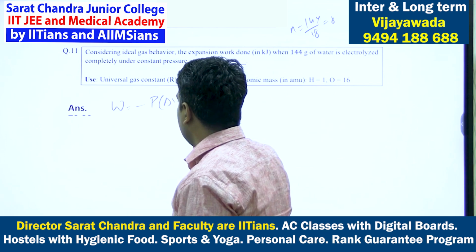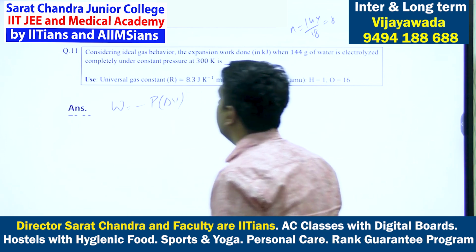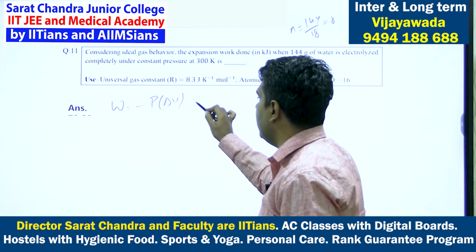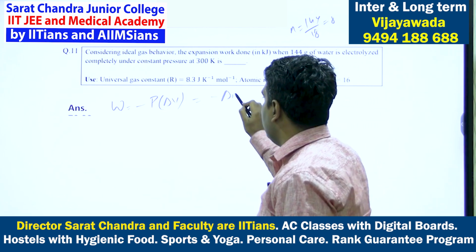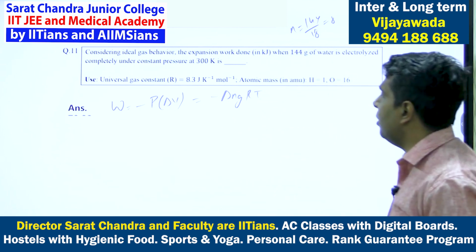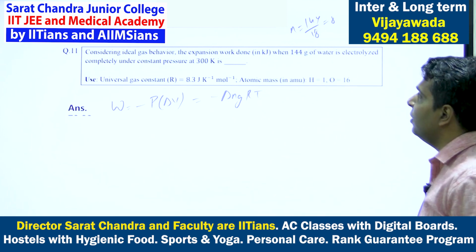The external pressure is constant, so work done will be minus P delta V, that can be written as minus delta Ng RT at constant temperature. Temperature is given as 300 Kelvin.